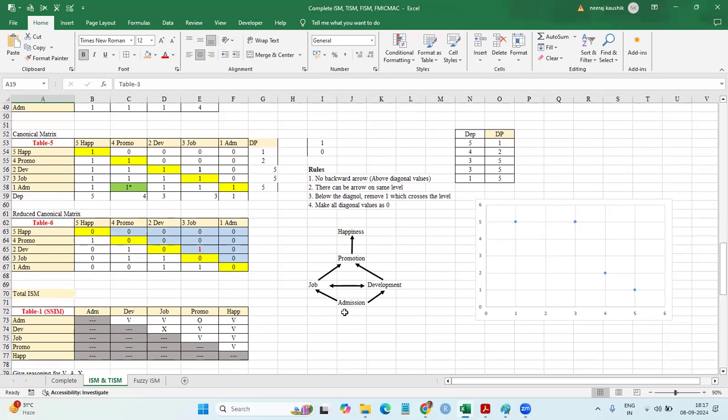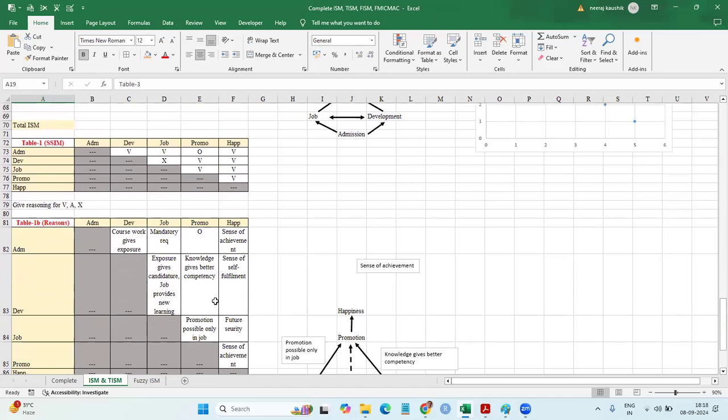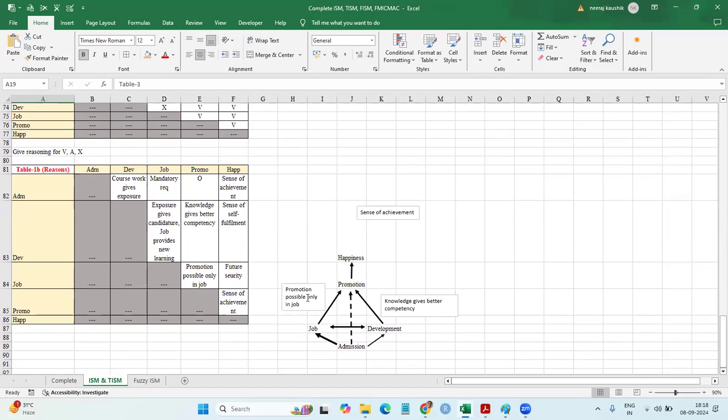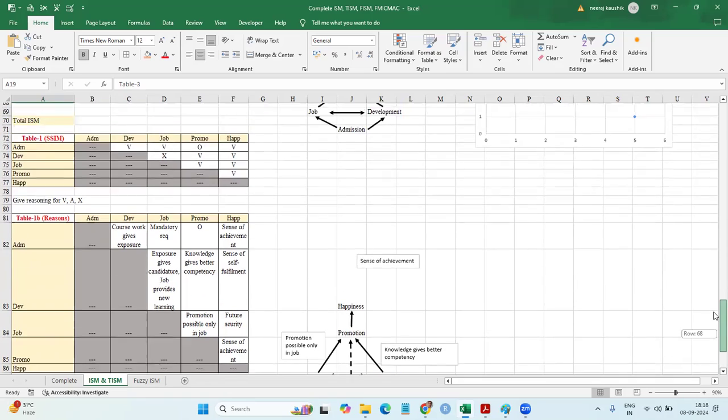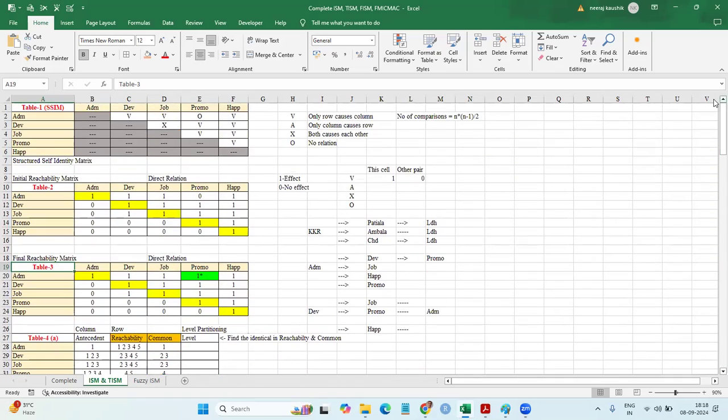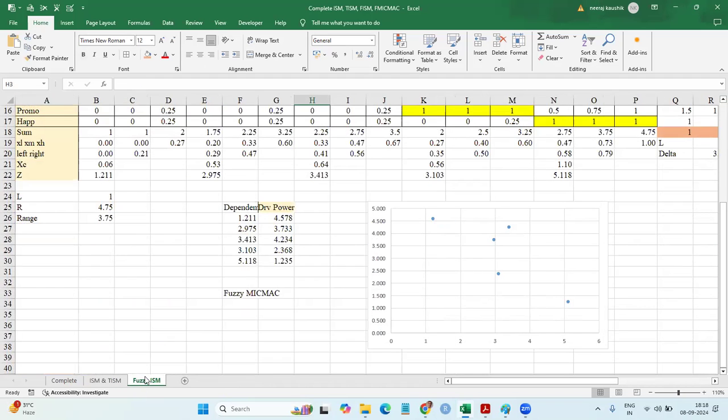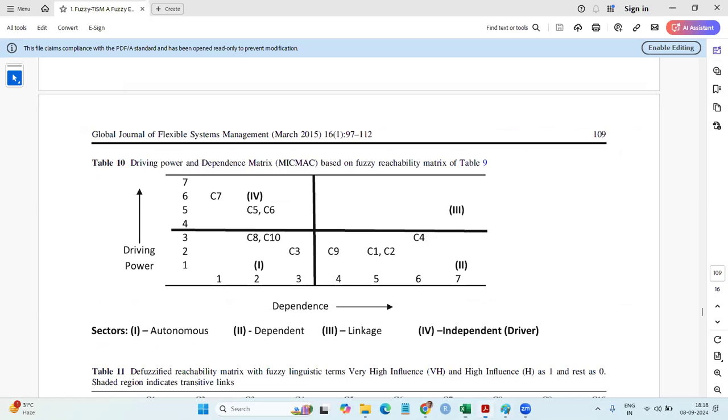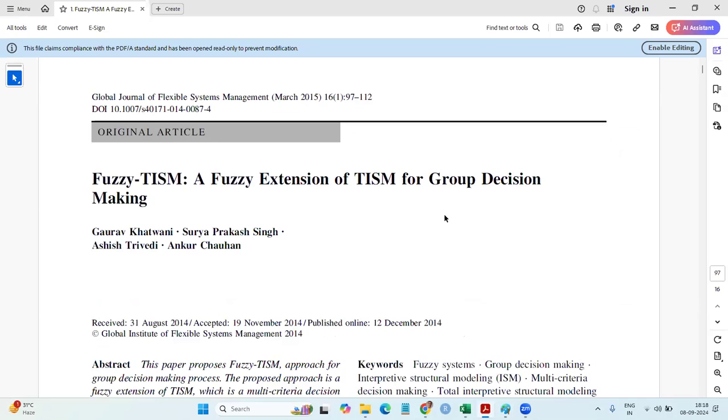This is the ISM part. When you write the regions, etc., you need to give this table, regions, etc., and write on the diagram, it's a TISM. And then finally, the MICMAC will be fuzzy. And on the diagram, if you write 2 lines, 1 line, thicker line, it will be the Fuzzy ISM. So Fuzzy ISM incorporates the ISM. Rather, I will ask you to go for the Fuzzy-TISM, just like Gaurav and they have given. So it's a Fuzzy-TISM, Fuzzy-TISM and Fuzzy extension. Incorporate all ISM, TISM, and the Fuzzy. Write paper on all the 3.